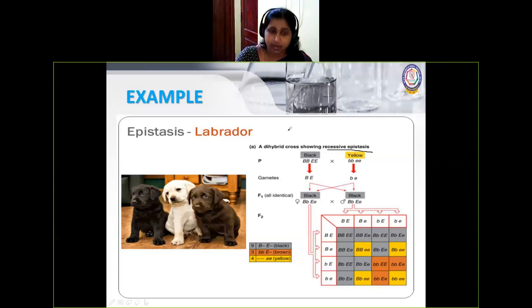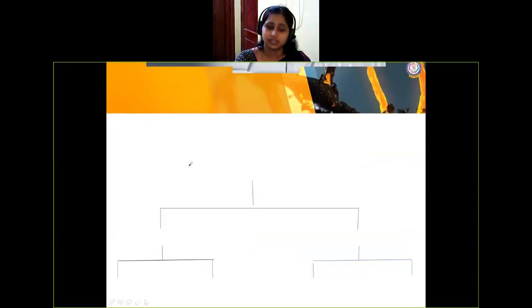Here, for example, which is recessive? The yellow color you can see. Even the recessive character can become an epistatic gene. So the two colors you can take are black color and yellow color. When it is intercrossed, you're getting a new combination, brown color. Here also you will get blending characters. So its yellow is nothing but this fawn color. It's a yellow color.